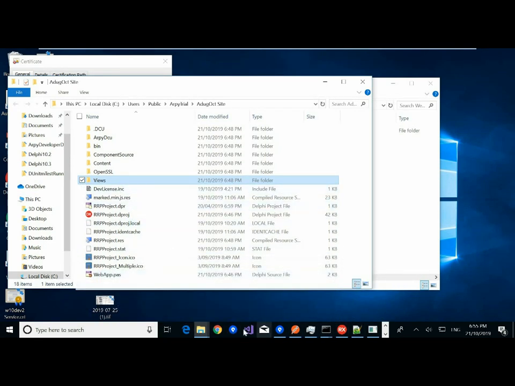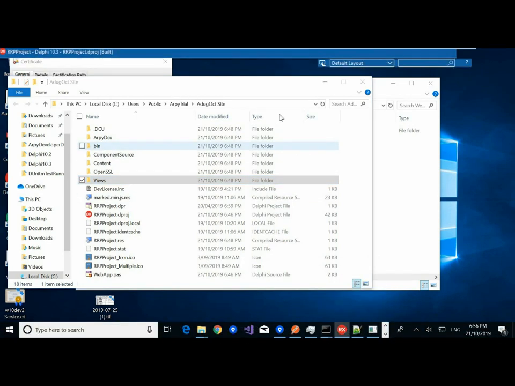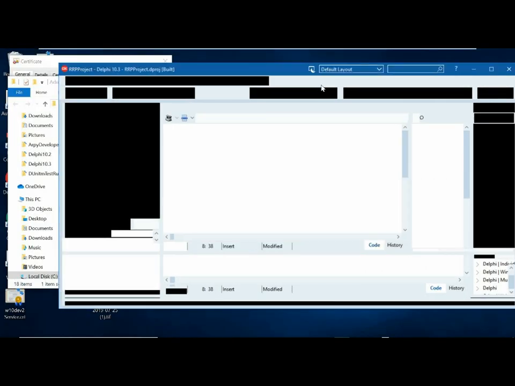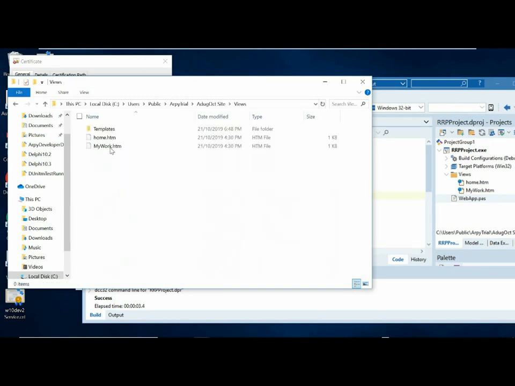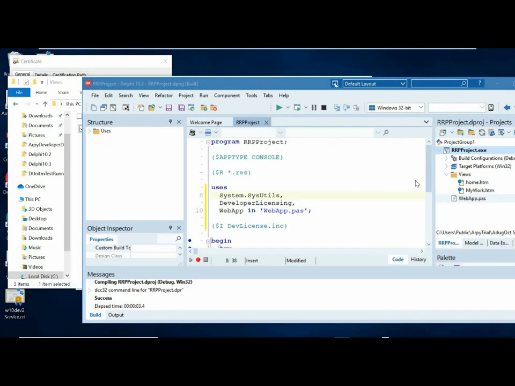And I also want that back up there. So I'm just dragging my web page templates into the project so I can view them and change them.